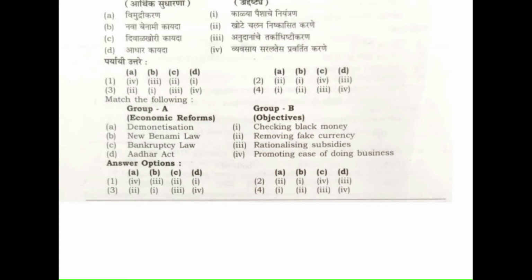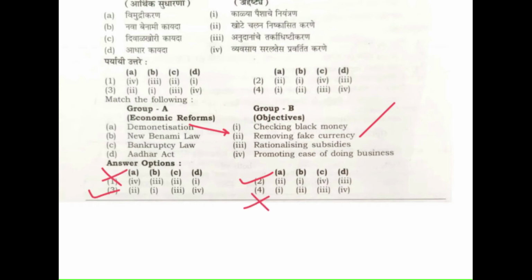It was not only for checking black money, it was for removing black money and removing fake currency, right? So A is 2, which is in option number 2 and option number 3. Options 1 and 4 get eliminated.